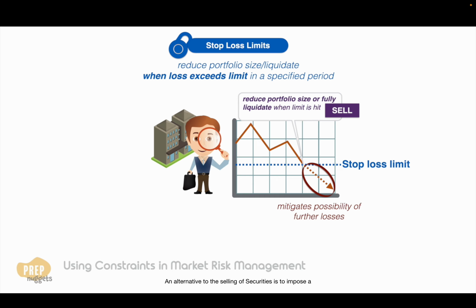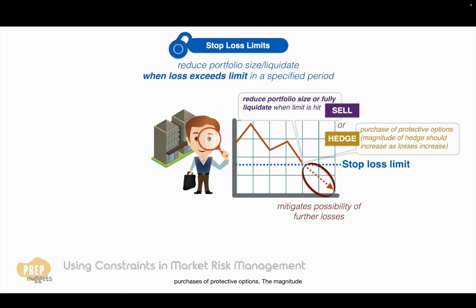An alternative to the selling of securities is to impose a requirement to undertake hedging activity, like the purchases of protective options. The magnitude of the hedge should increase as losses increase. This approach, called drawdown control or portfolio insurance, is more dynamic and more sophisticated than just selling the securities.